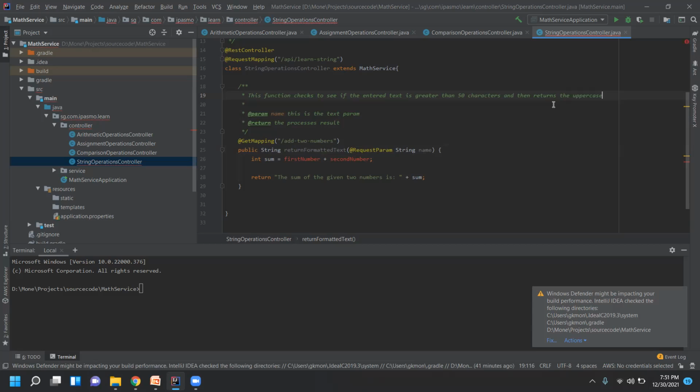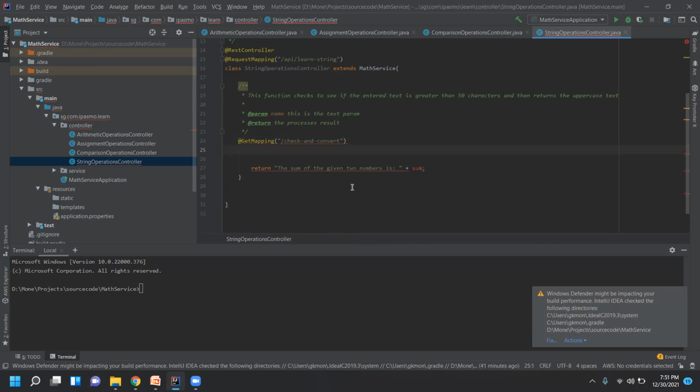So we learn about uppercase also. It's simple, just do uppercase. Here we already have learn string, and then check and convert. I'll just use this URL.